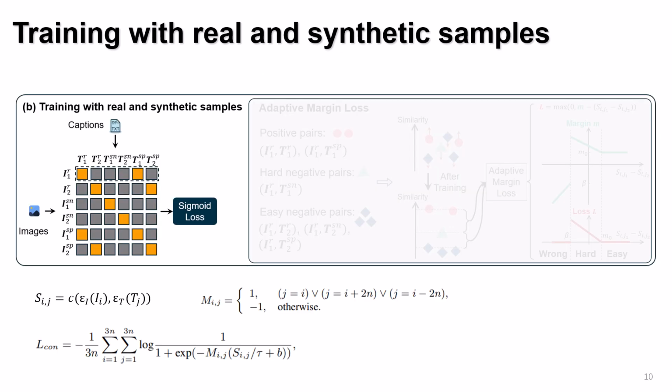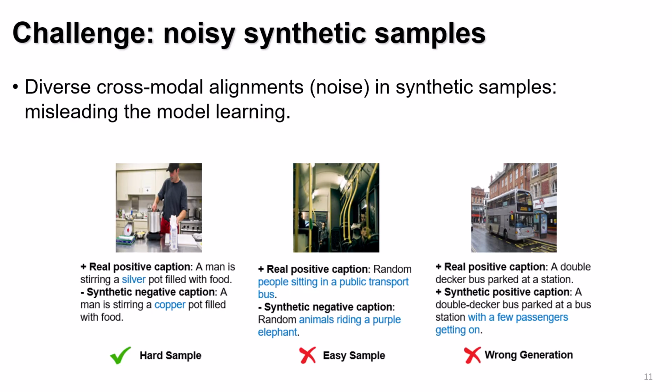With the synthetic captions and images, we can combine real and synthetic samples to train VLMs with a sigmoid loss, which encourages high similarity for positive image caption pairs and low similarity for negative pairs. The challenge in training VLMs is the presence of noise in synthetic samples. The image caption similarities among synthetic samples can vary widely, introducing noise that may mislead the model during training.